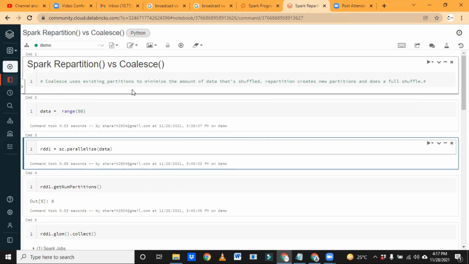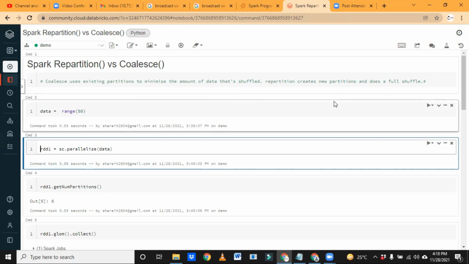Coalesce uses existing partitions to minimize the amount of data that's shuffled. That means in coalesce there may be shuffling, but it is very minimal as compared to repartition. First repartition came, and then coalesce came after it.